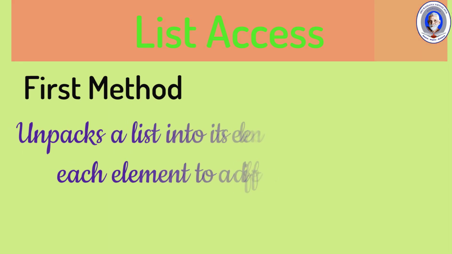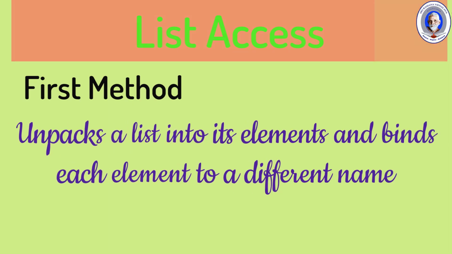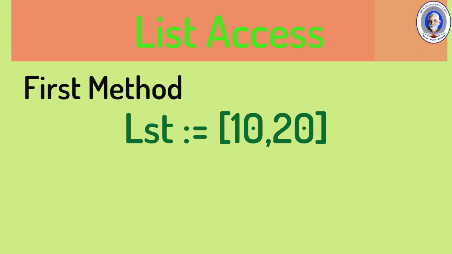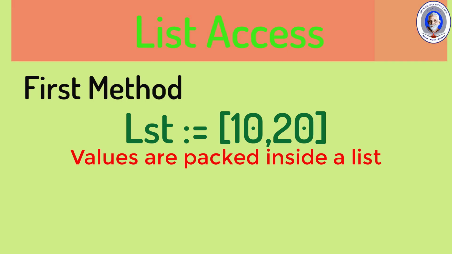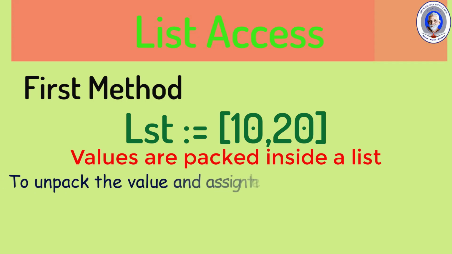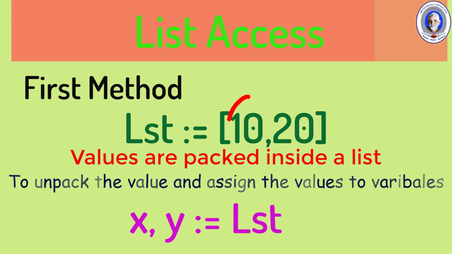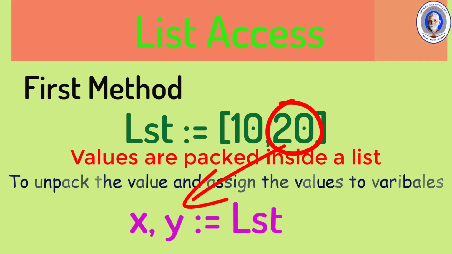To access these values, the list can be accessed in two ways. The first method is unpacking a list into its elements and binding each element to a different name. Here let's see how we access the list. lst = [10, 20] is the expression that's given. So here the values are packed inside the list. Next we are going to unpack the values and assign them to variables. So x, y = lst. Here the value 10 is assigned to x and 20 is assigned to y.